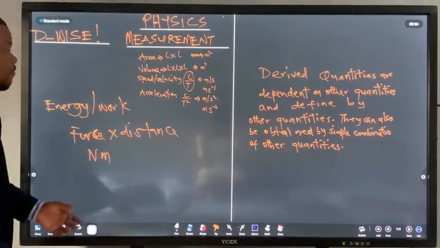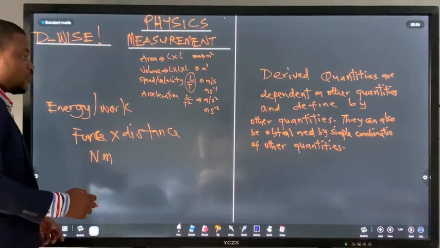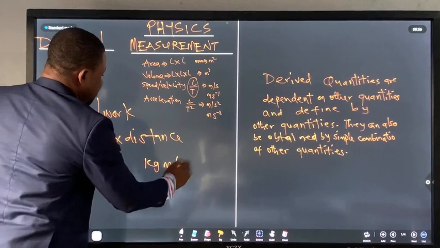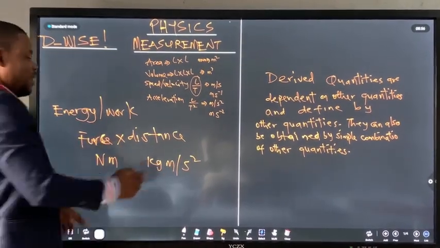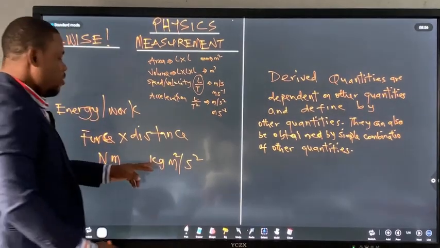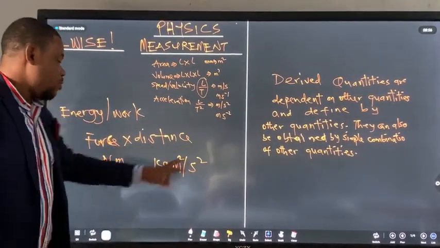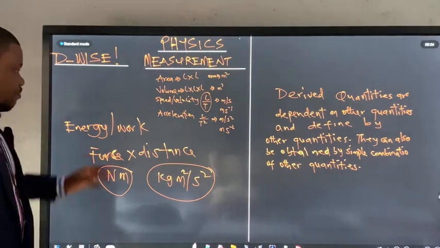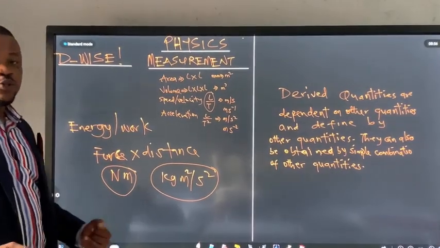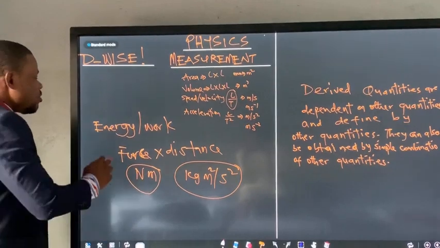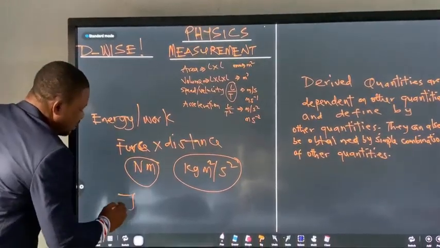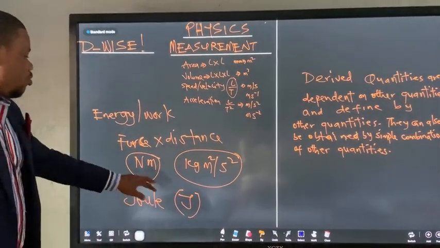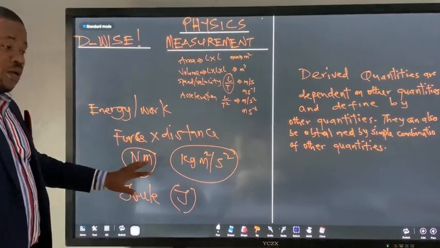However, if I'm going from the fundamental units, we have said that force is kilogram meter per second squared. So if I multiply with distance, it's going to be kilogram meter squared per second squared. This is correct. This is also correct. However, because Joule has to be honored too for the work that he did, the unit of work and energy is said to be joules, just J. So this will represent this or this.